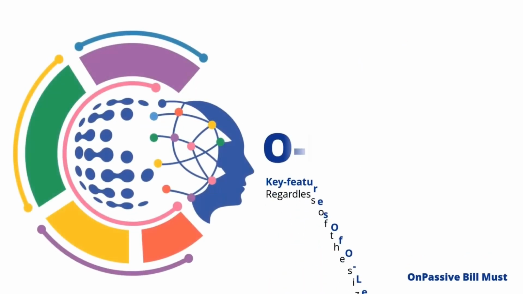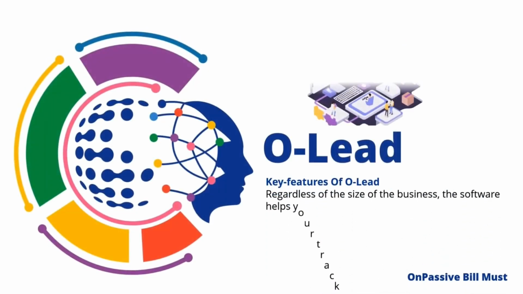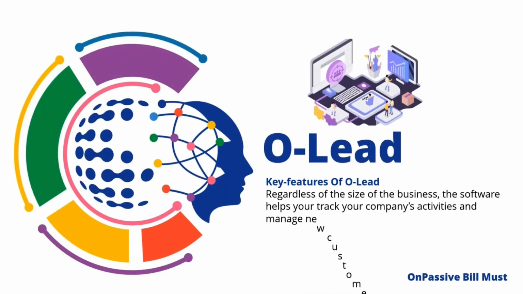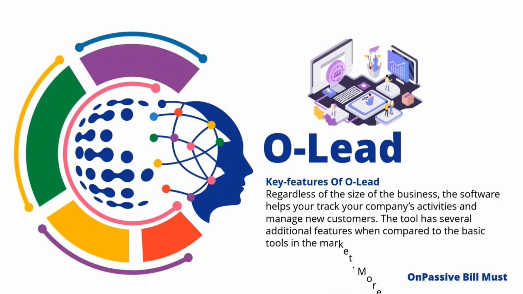Key features of OLead. Regardless of the size of the business, the software helps you track your company's activities and manage new customers. The tool has several additional features when compared to the basic tools in the market. More features listed on the onpassive.com website.